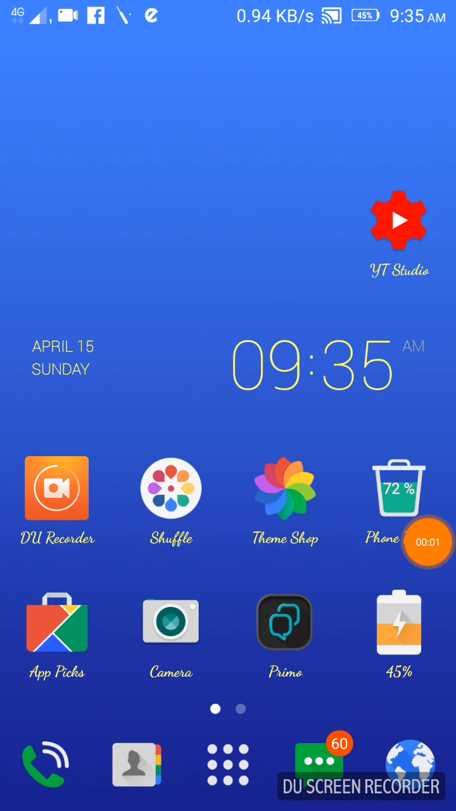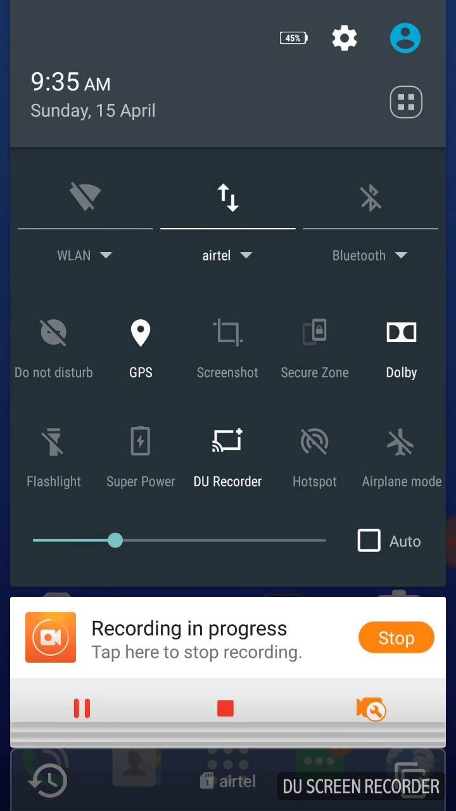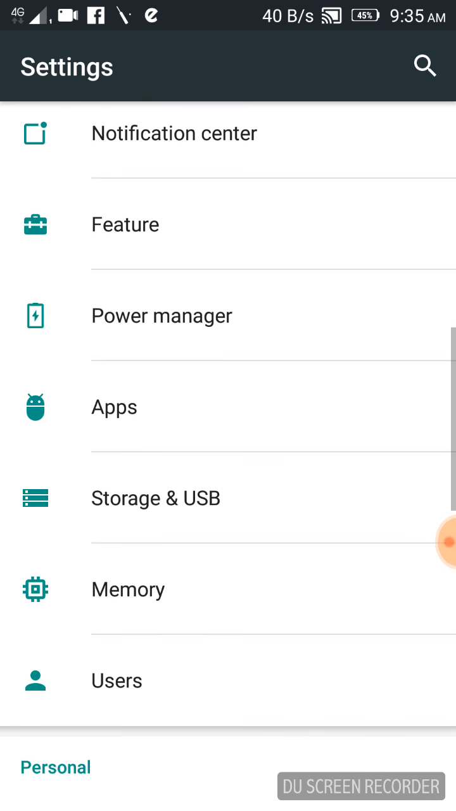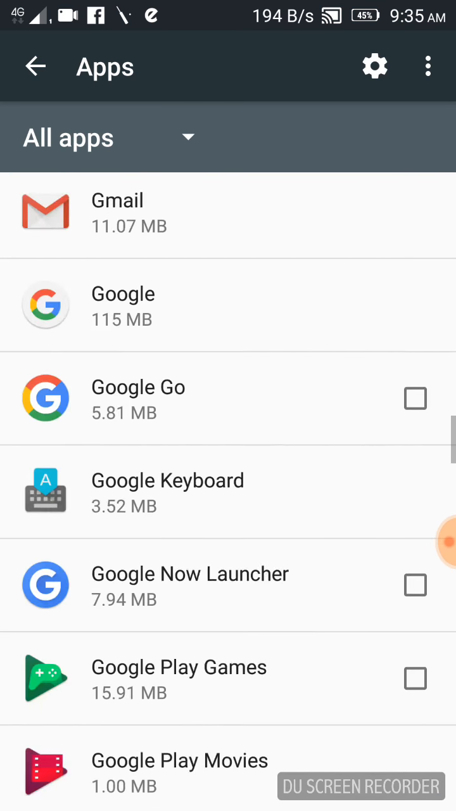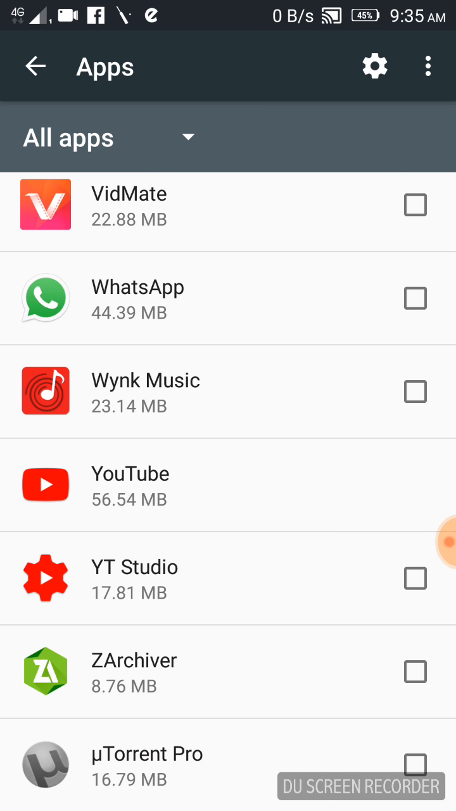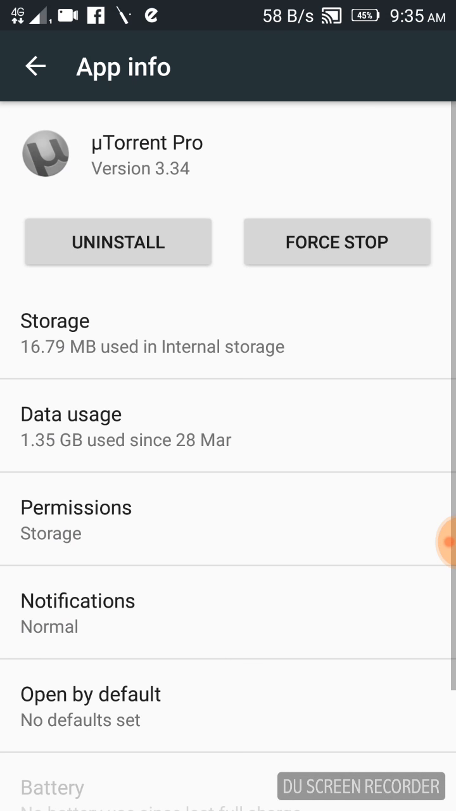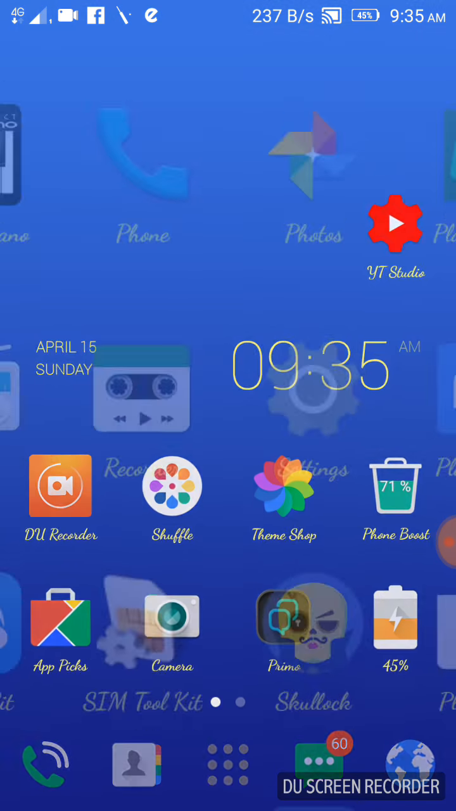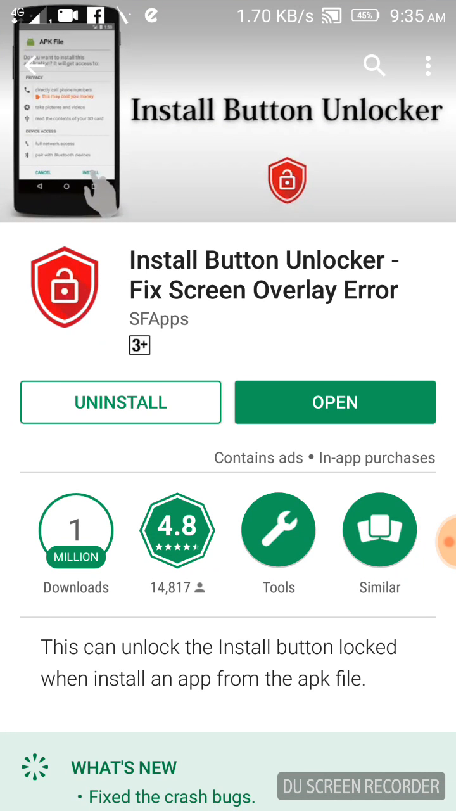Hi guys, now I'm going to show how to fix screen overlay in your mobile. Okay, now go to settings and go to apps and open the app which you want to give permission. See here, screen overlay detected. Now go to Play Store and install Button Unlock, a fix for the screen overlay error.